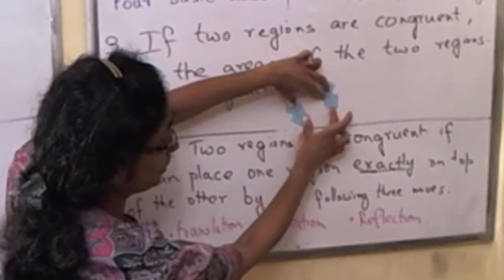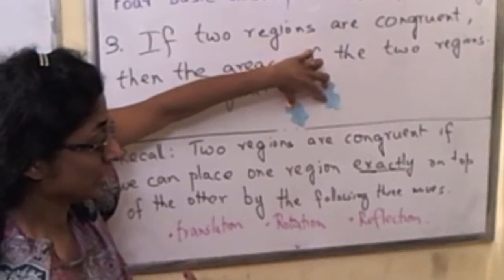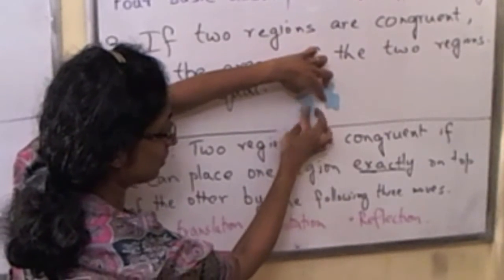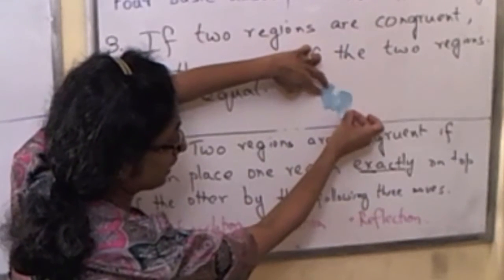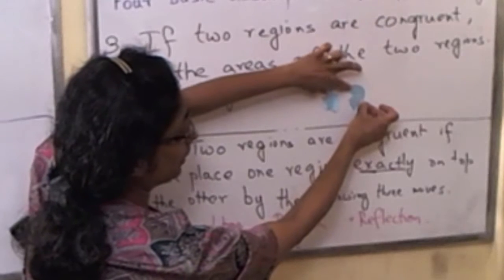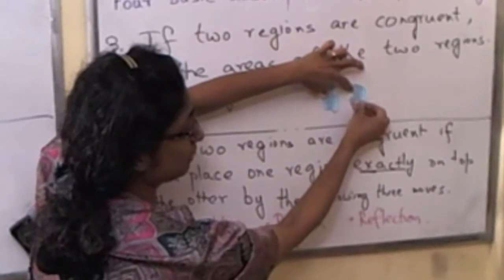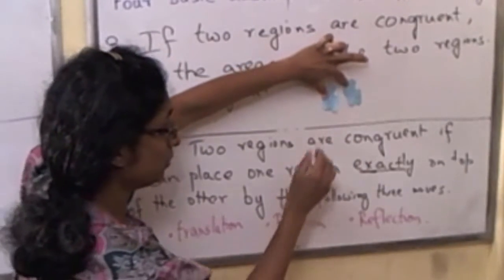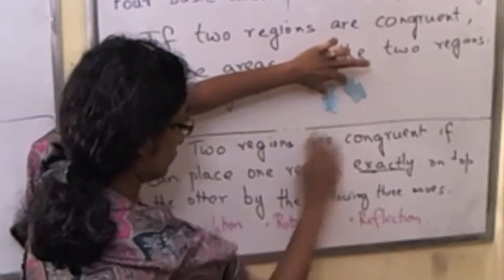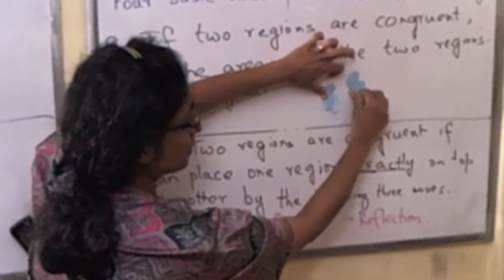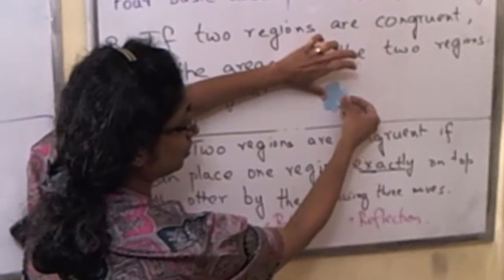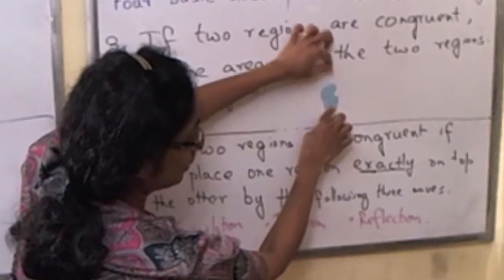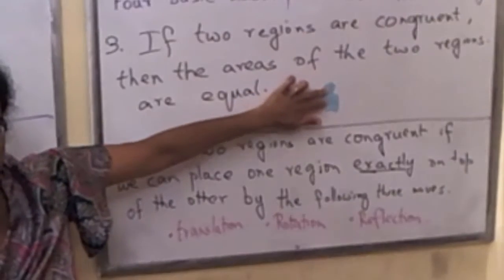The areas must be equal. So let me show you that these two regions are in fact congruent, that we can place this exactly on top of another. Translation means I just slide it around and I can put it, but it's not matching up. Now I see, perhaps I can reflect it about a line. So you can think of it as flipping it across. Okay. Almost there. We might have to slide it again and rotate it. So I keep sliding it and I do that and it's almost there. I rotate it and now you can see the two regions exactly lie on top of each other.